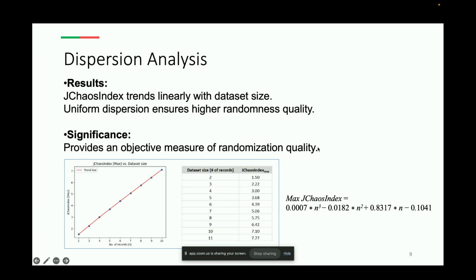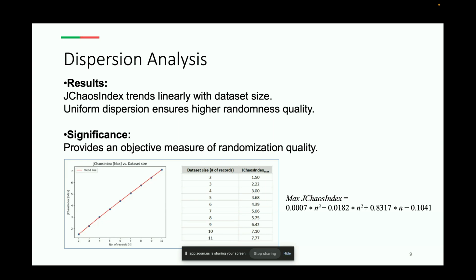So these are the results of my analysis that show that the maximum index here trends linearly, as we can see, with the dataset size, my bad. This means that as the dataset grows, the metric scales predictably, which is a key advantage.